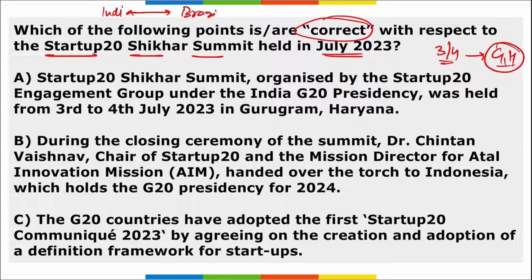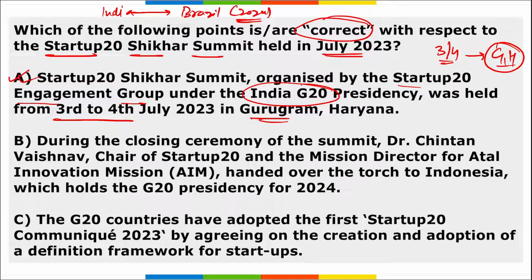So for the year 2024, who has the presidency of G20? It is Brazil. And apart from this, if we look at options A, B, C, this summit was organized by the Startup 20 Engagement Group under India's G20 presidency, from 3rd to 4th of July in Gurugram, Haryana.